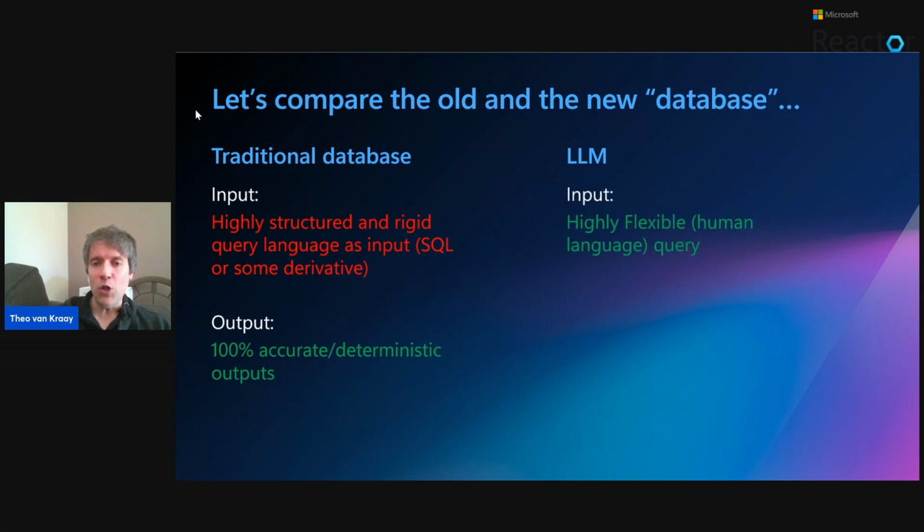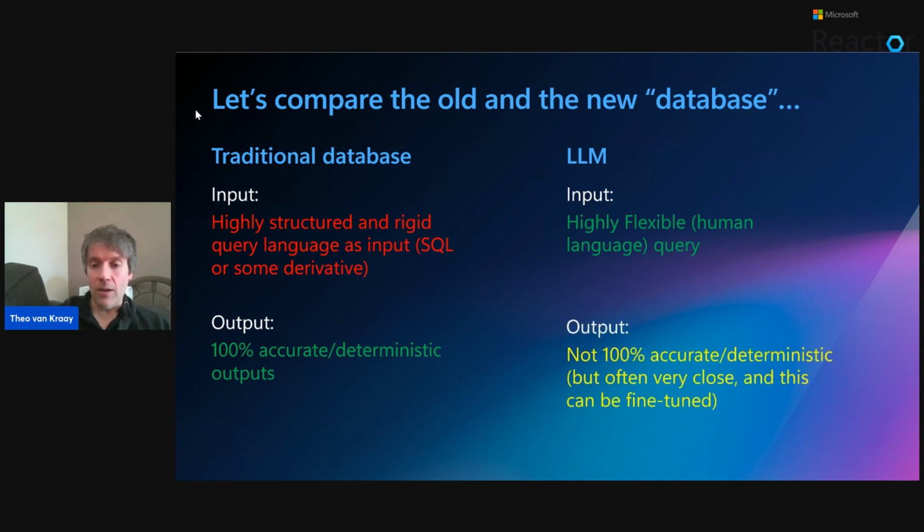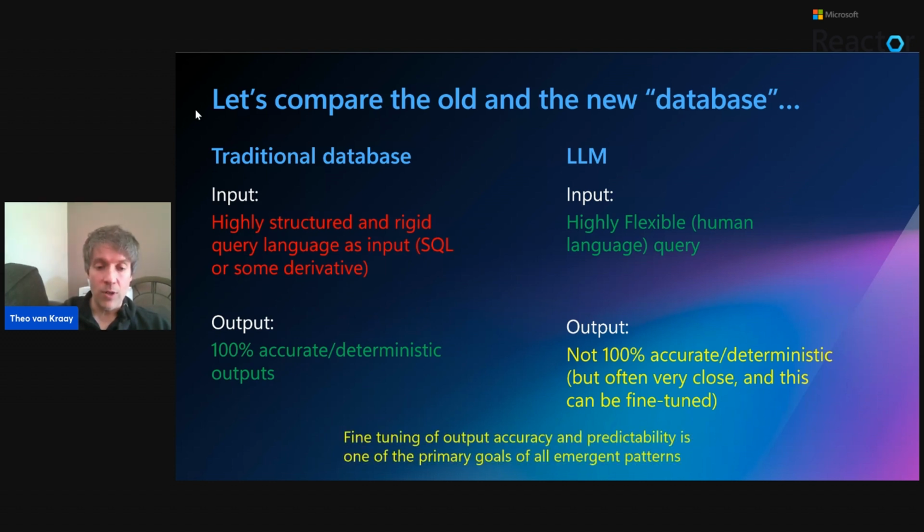With the LLM, the new quote unquote database, of course, input queries are highly flexible. Indeed, human language, you can just type in anything that you want in there. And what you get, although it's not 100% accurate and deterministic, as many who've tried ChatGPT and things like it have seen, it's often very close. And this can be fine-tuned in order to get the responses you want. And most of the game that we're playing here with all of these patterns is really about fine-tuning of output accuracy and predictability. And that's one of the primary goals of all the emergent patterns, pretty much. Not the only goal, but it's really at the forefront.